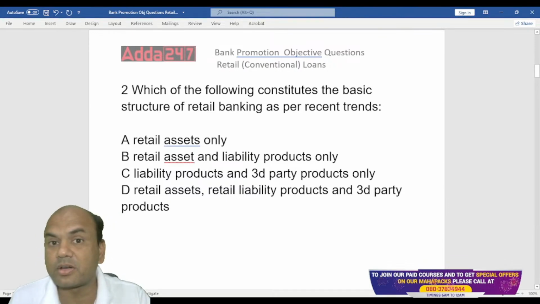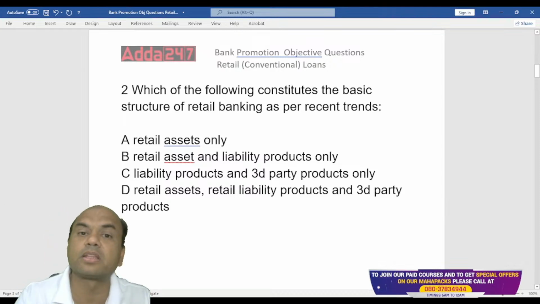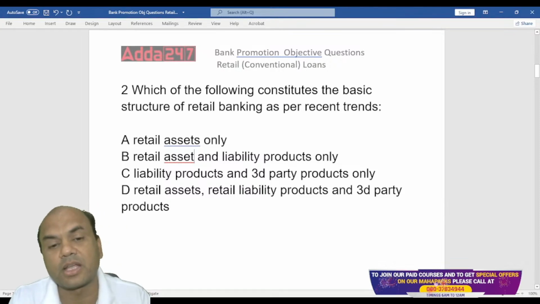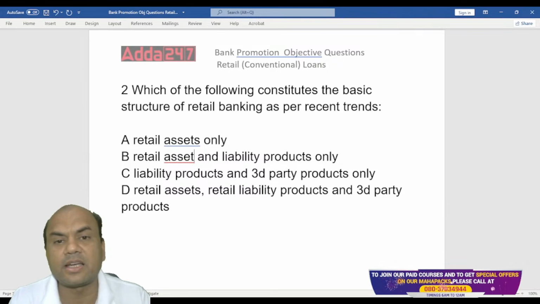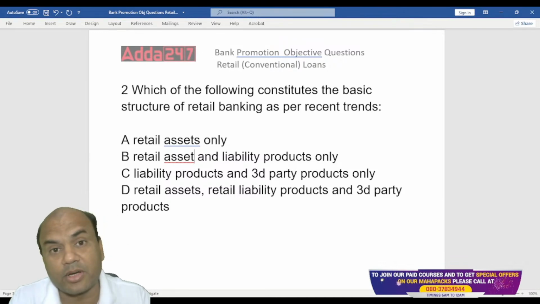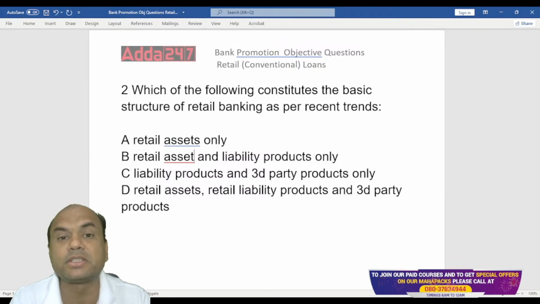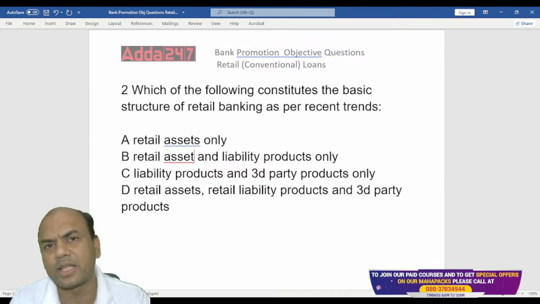Third party means what? Type in the comment section. What are the third party products? Because asset and liability, you know. Keep it very simple: asset means loans, liability means deposits.